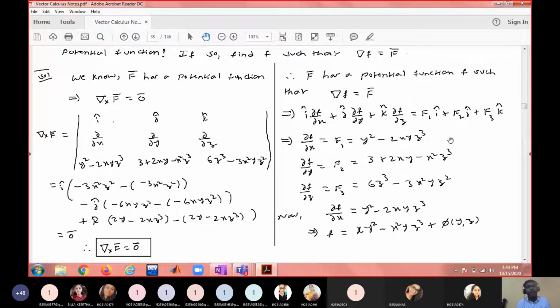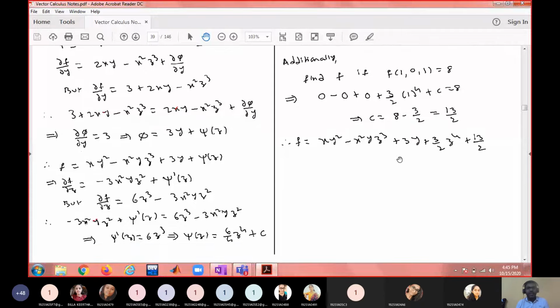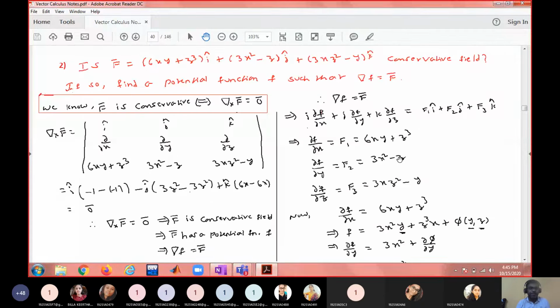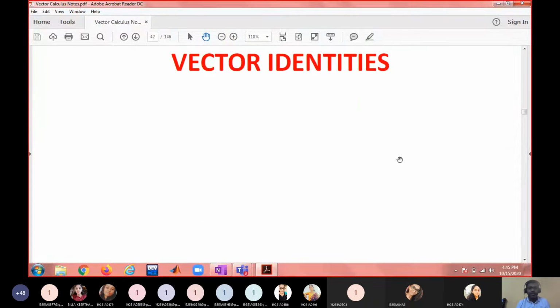So the question will be, if u is given, you are asked to find the conjugate harmonic v, or if v is given, you will be asked to find its conjugate harmonic u. In finding the conjugate harmonic function, you will be using a similar kind of technique. Just keep it in mind. Next.